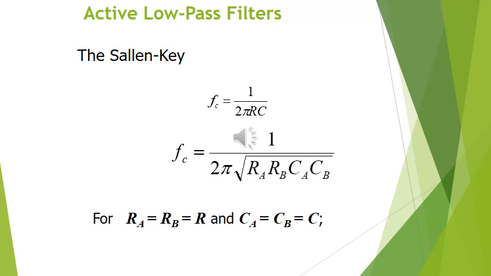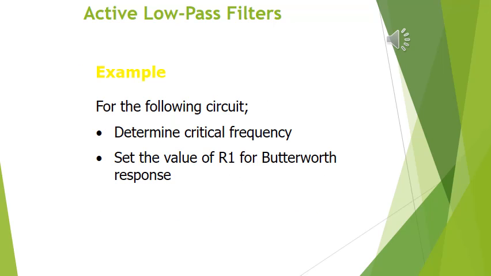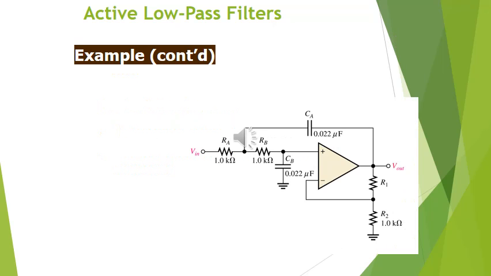For a Sallen-Key low pass filter, the cutoff frequency is 1 by 2 pi under root RA RB CA CB, and RA and RB should be equal to R, and CA and CB should be equal to C. Next, we will learn to design the active filters in this lecture. We are going to solve an example for setting the value of R1 for a Butterworth type of filter. The example is about a simple standard two-pole Sallen-Key filter.